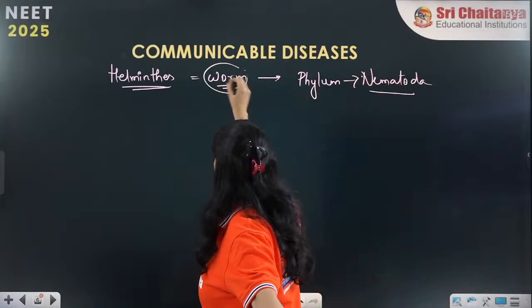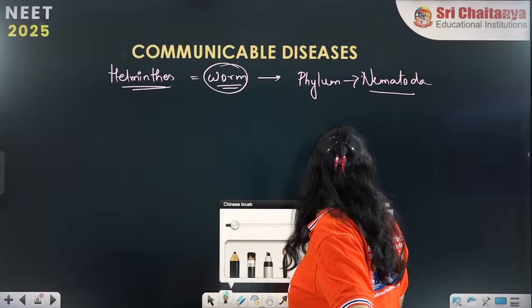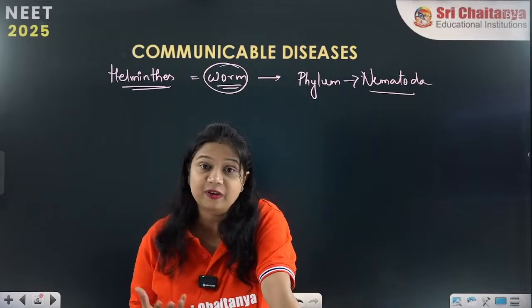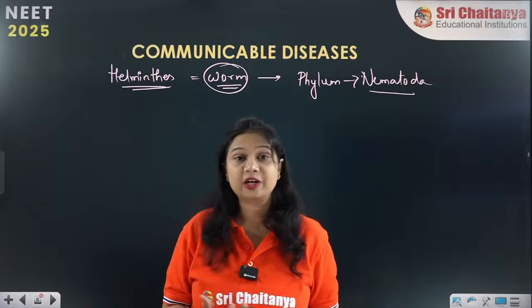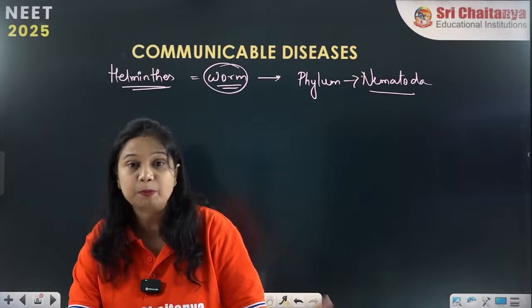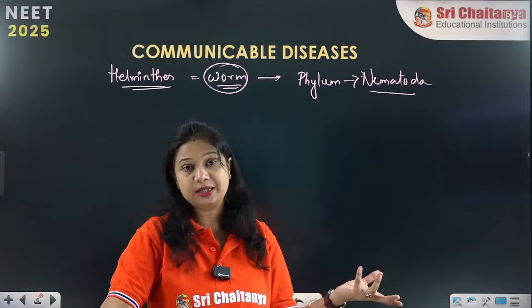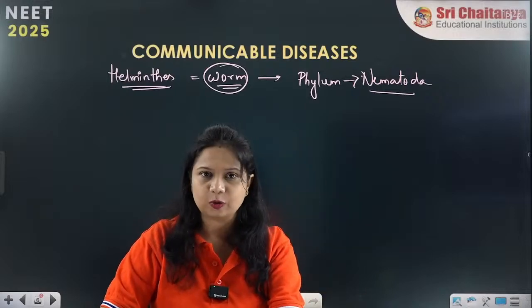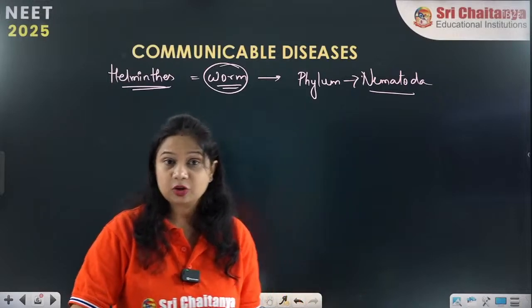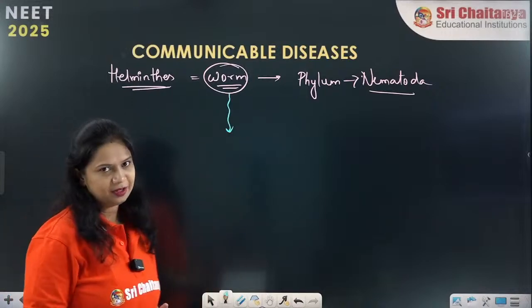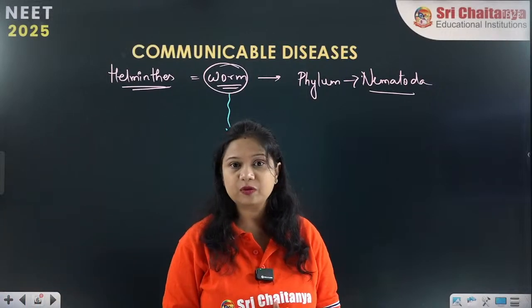Now these worms are of various types. These worms cause different types of infections in our intestine, in various parts of the body, in the muscles, in the tissues, and even in the brain. So these pathogens, these worms, are going to be there. So what are the different types of worms we were discussing?